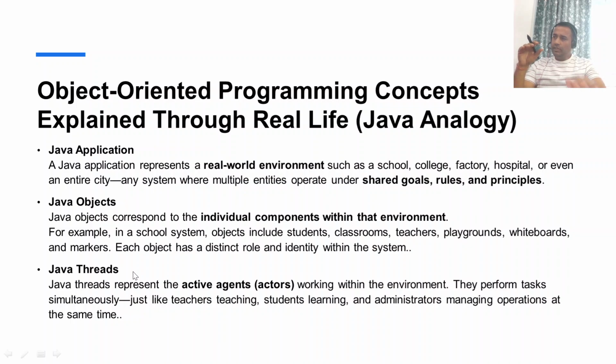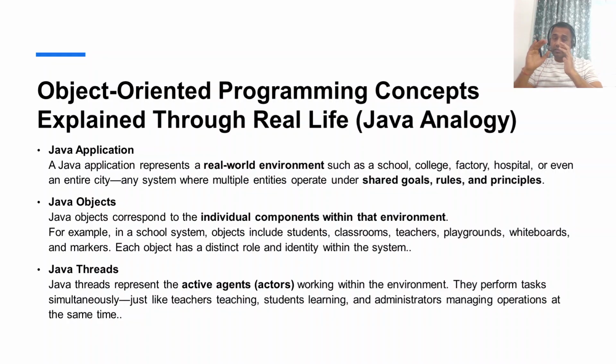Now, once we have all those objects being placed, so we have the classrooms, we have the whiteboard over there, we have the benches, we have the doors, we have the windows, everything. But we need an object that will make use of all those objects, right? So we need a teacher. So what is the teacher? Teacher is an agent. He is the one who will interact with the environment and perform a specific task.